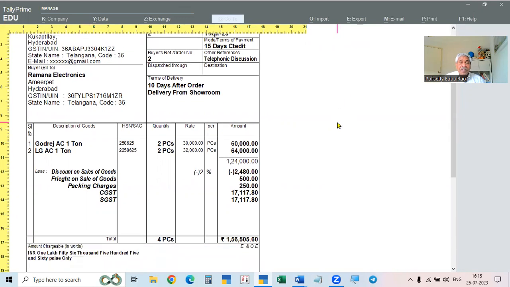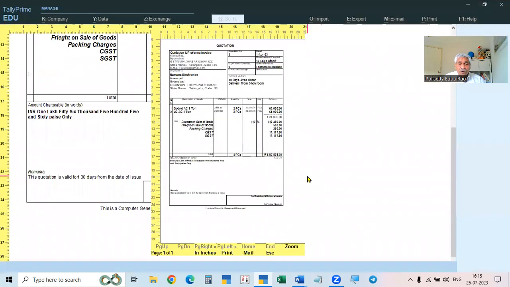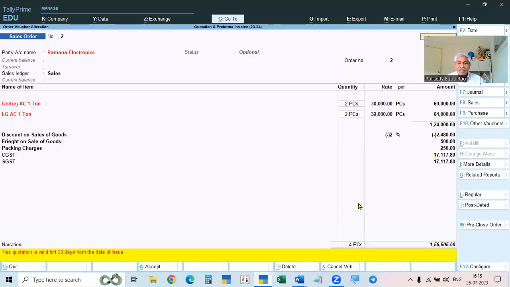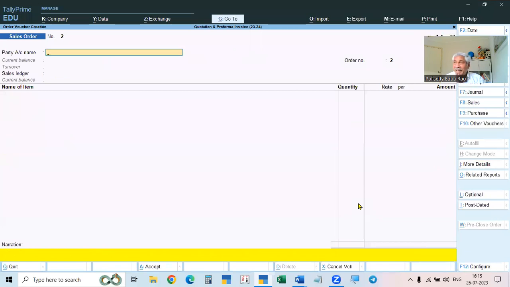And this is to be printed. Now, if you go to print, it will be printed and sent to the party, the buyer. So the quotation is given. And suppose the party sees and feels that our quotation is reasonable, it is good. Then he will give the order to us. He will ask us to supply the goods. Then we will supply them the goods.